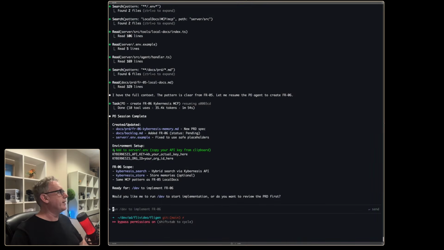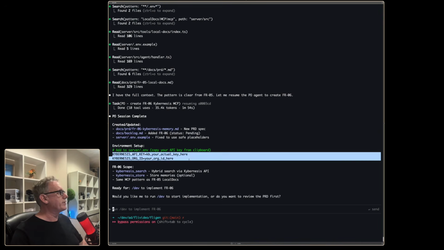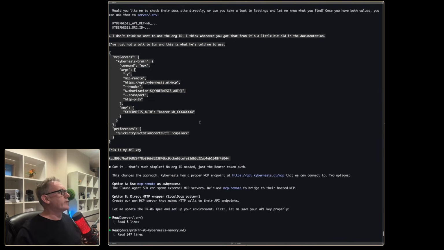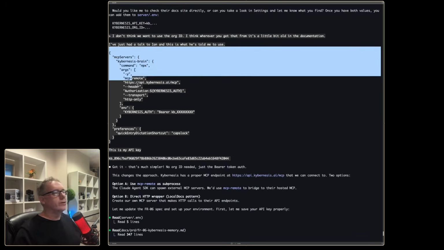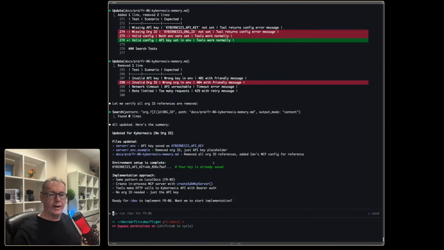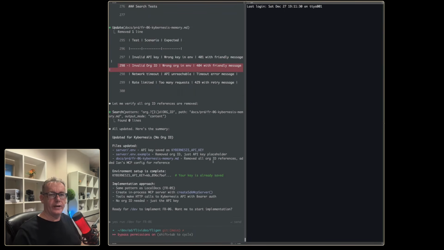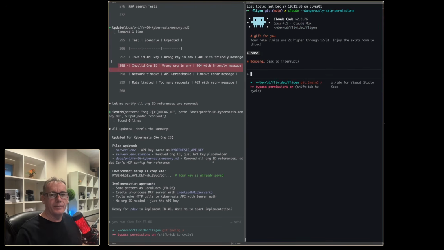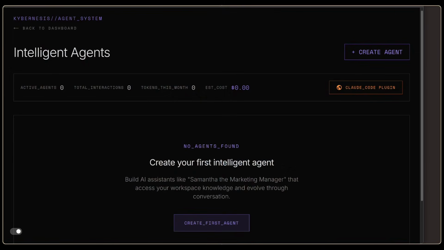And the big thing here that we want is that we have these two values. So the thrills of working with alpha products, I just had a chat online with Ian, who built Kybernesis. He said just to work with this. So we've had a bit of an update. Now I can see Ian actually typing a message to me at the moment. He's suggesting that there's another way to do it, but I want to check whether this works anyway. His idea is that we should be using skills rather than the MCP server. It just works a little bit more effectively.